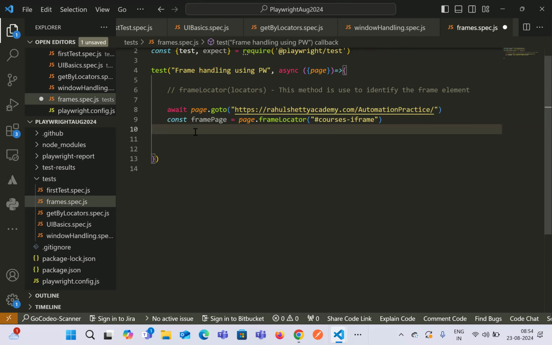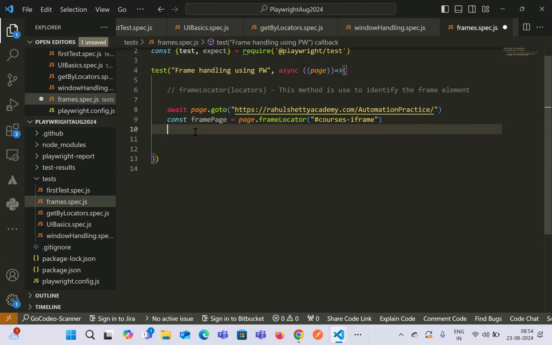Now, in terms of Selenium, if you might have worked with it, or in any other programming language, there is something called switch to frame, right? There is driver.switchTo().frame, and then you identify a locator for the frame, and then you automate some things, and then you come out of the frame by using default, right?